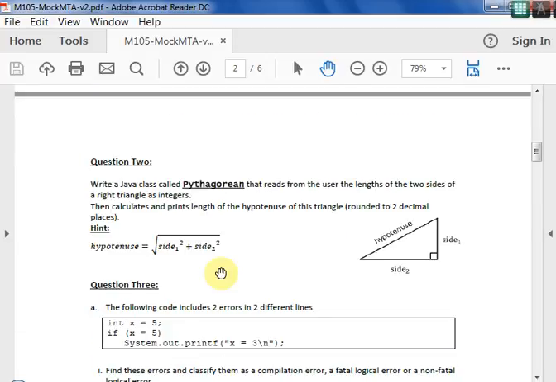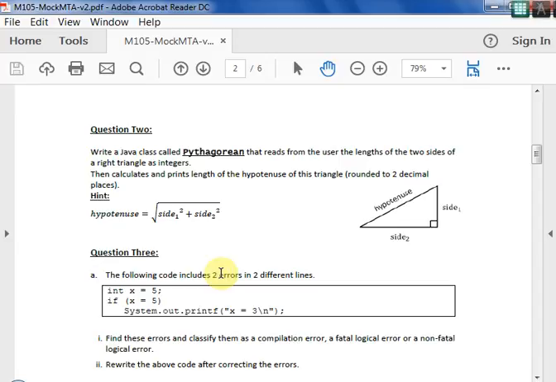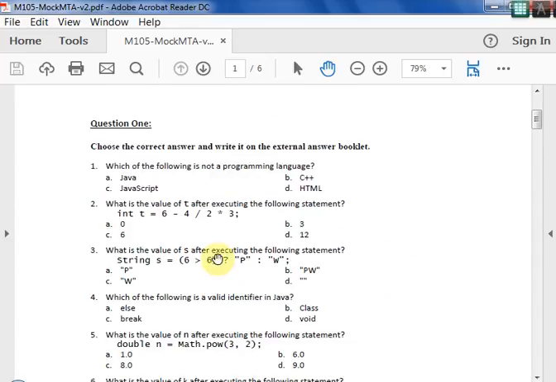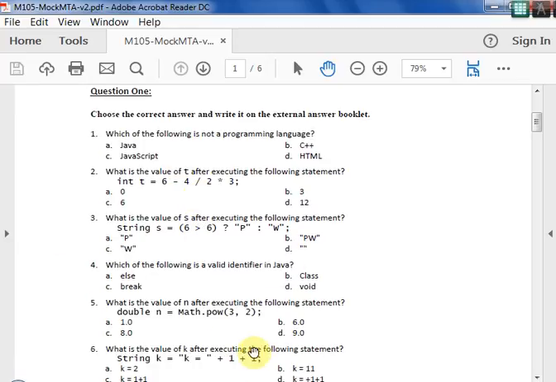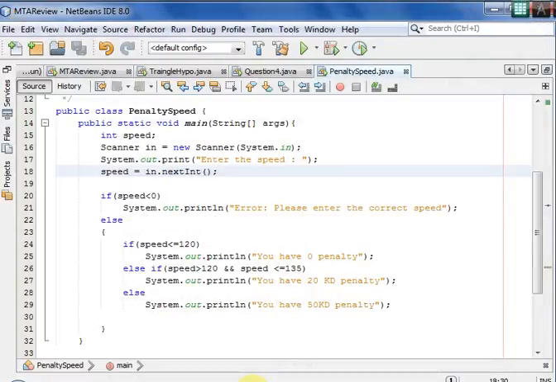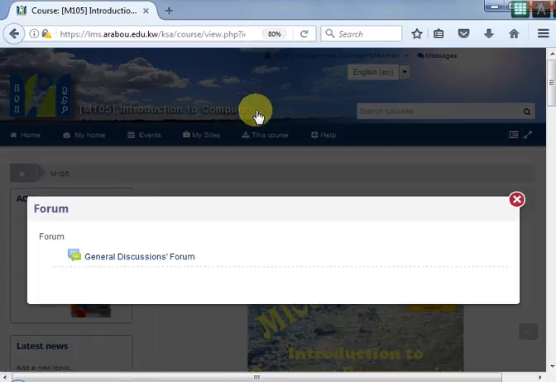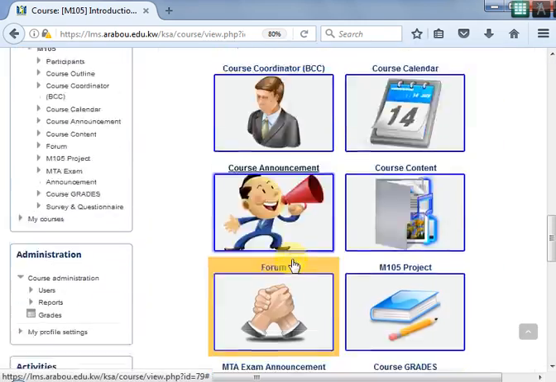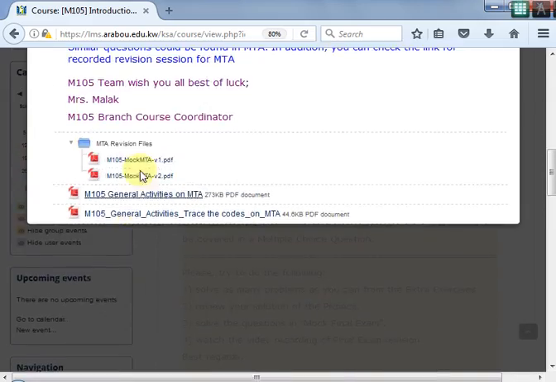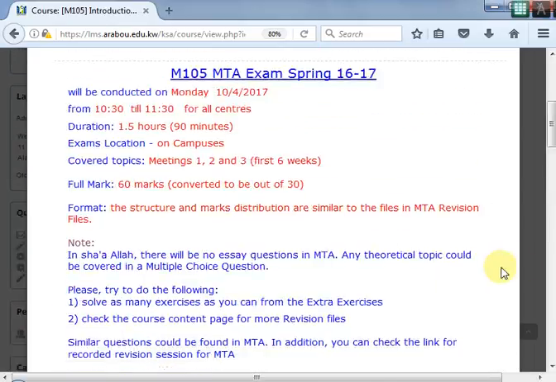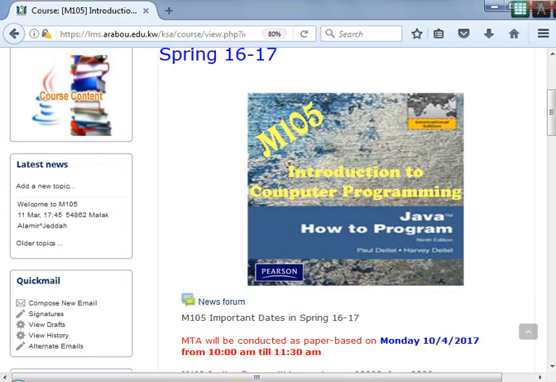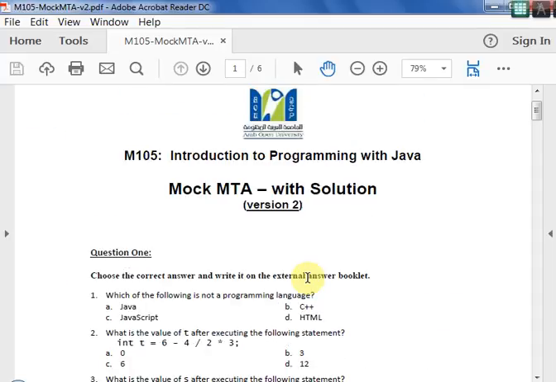Fine. So this is about the mock exam for the coming midterm assessment, MTA. This is version 2, and you also have question number 1 that talks about multiple choice. You can do it by yourself. Apart from this, there is one more paper for you. You can go back to the MTA blog, and there is a version 1. You can download and try it at home. So this is what we have as a revision for the MTA.